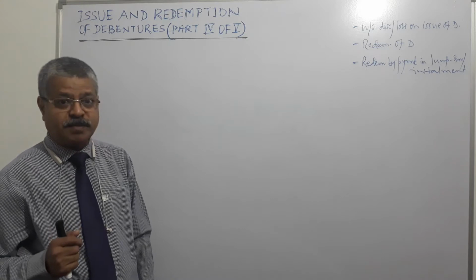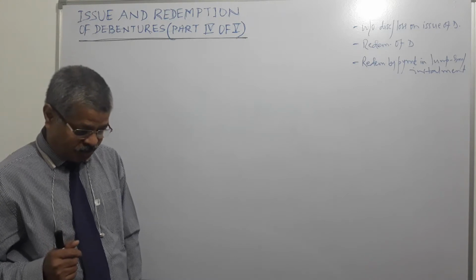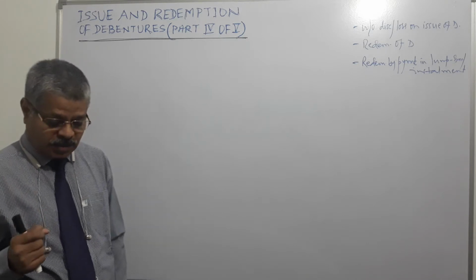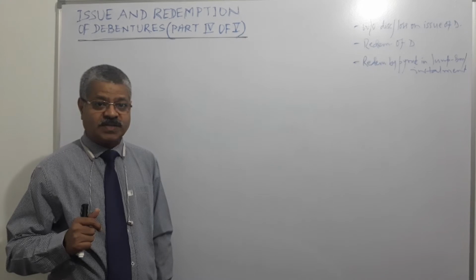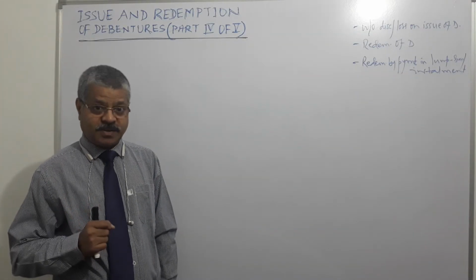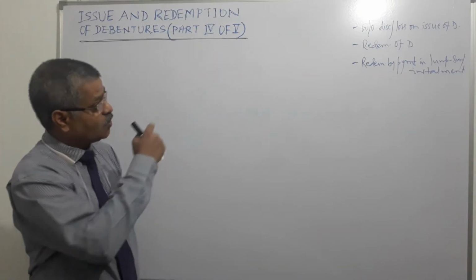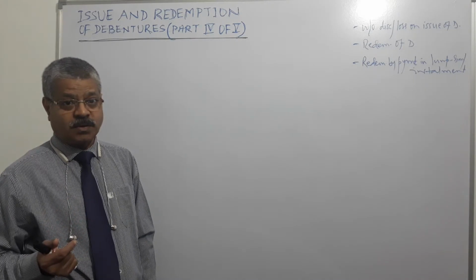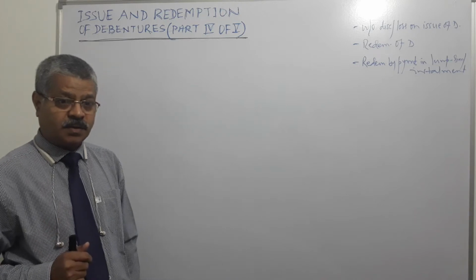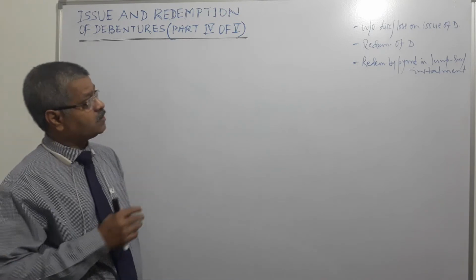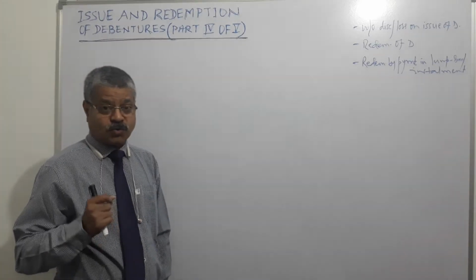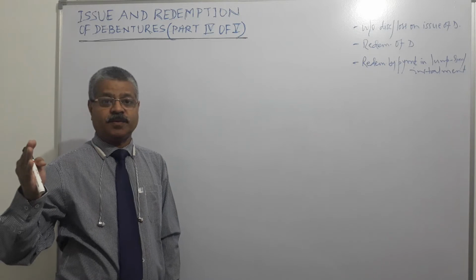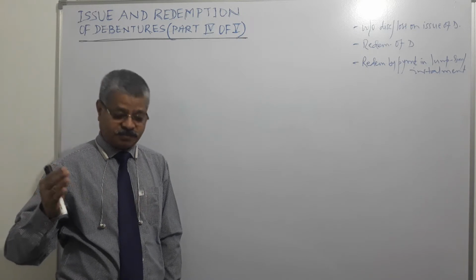But what we need to keep in mind, if a debenture has been issued for a period of 5 years, then the benefit will accrue to the debenture issuing company for the next 5 years. So the discount or loss on issue of debentures should not be written off in the year of issue itself. The write off amount should be equally spread over the tenure of the debenture.